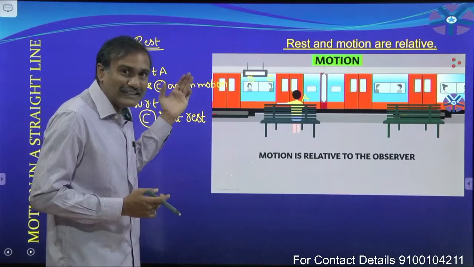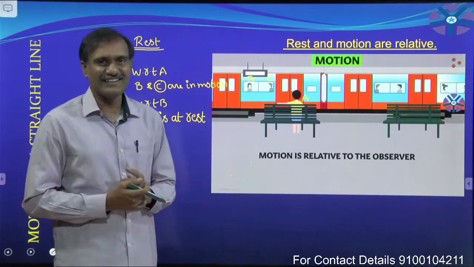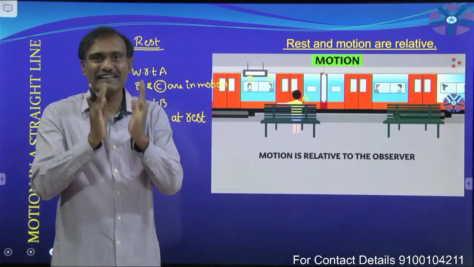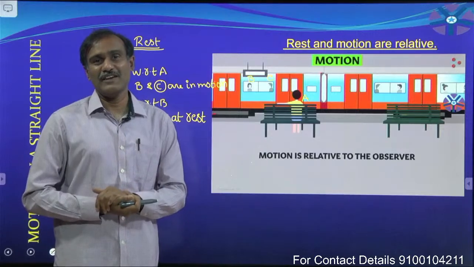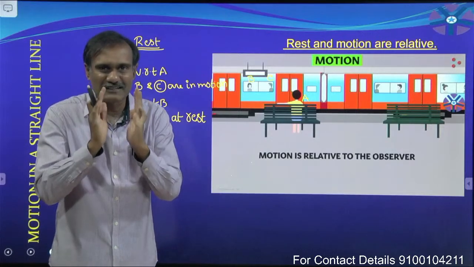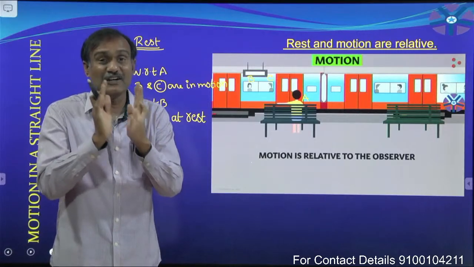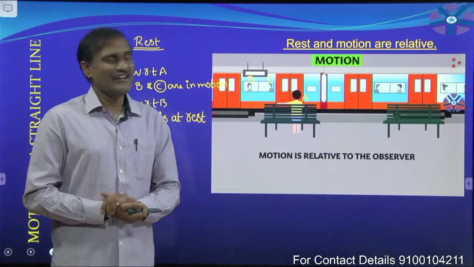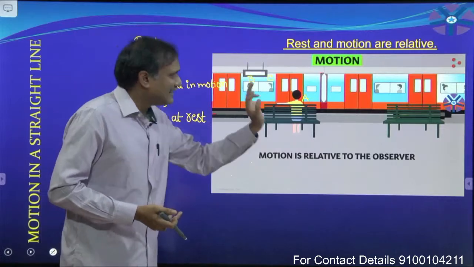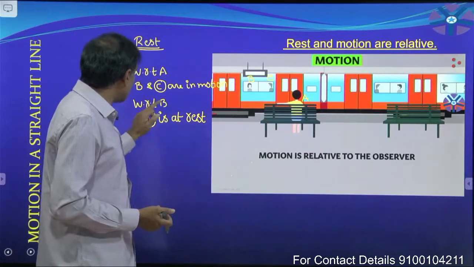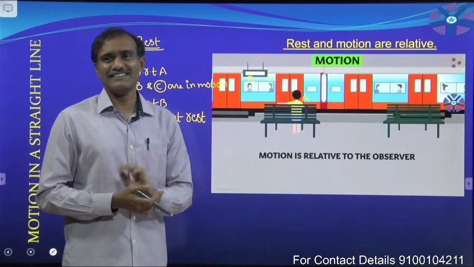To describe the state of C, we need one reference point. With respect to that reference point, we describe the state of C. With respect to A, C is in motion. With respect to B, C is at rest.